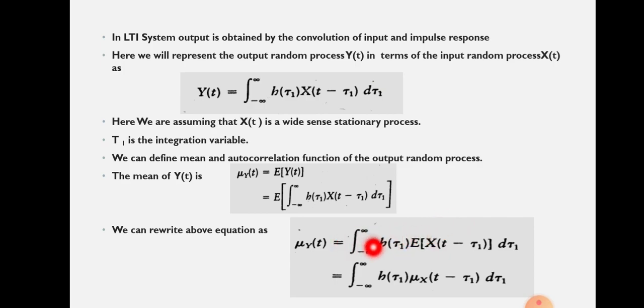Since the expectation is of x of t minus tau 1, we can rewrite it as mu x of t minus tau 1. That is written in the next equation: the integral from minus infinity to plus infinity of h of tau 1, which is the same, into mu x of t minus tau 1, which is similar to this notation. So that will be the equation.